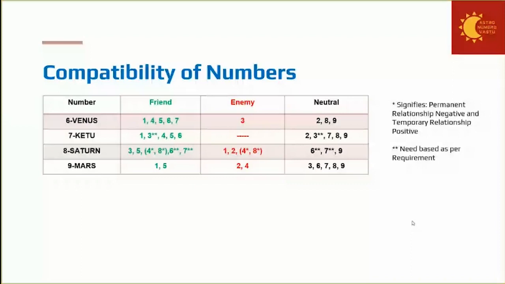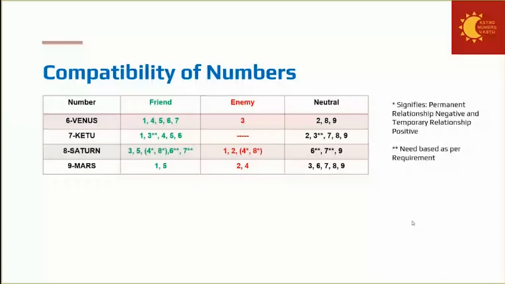Now 4 and 9 again. Why? Because 9 is army commander. In the forefront, he is supporting the king, right? And 4 is Robin Hood. But sometimes, when king wants to get certain things done through the backdoor, king may get the help from 4. King will not tell army commander for that. So here, army commander thinks I'm very close to the king. Now, 4, this Robin Hood also thinks that I'm a special person for the king. I'm very close to the king. So as such, enmity, and both of them have a lot of ego issues.